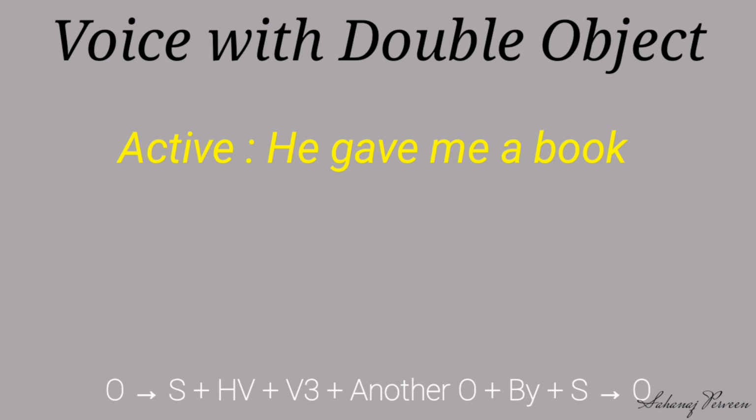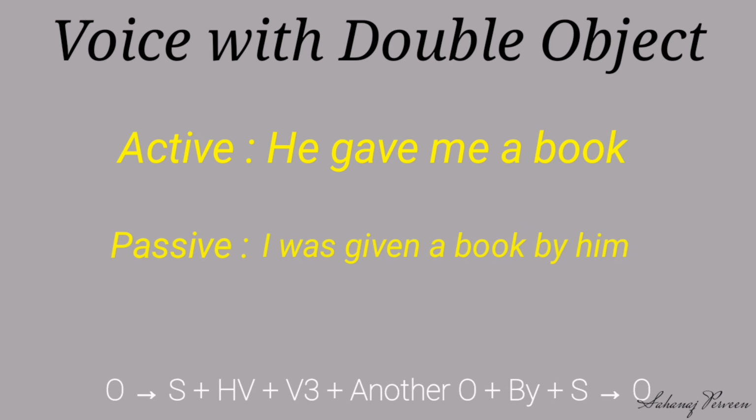Next, we will convert the verb into verb 3. The other object will remain the same. Last, we will add preposition by before subject. Now our passive is: I was given a book by him. Here I turn the indirect object into a subject.